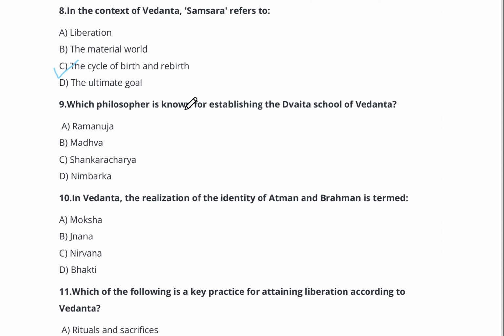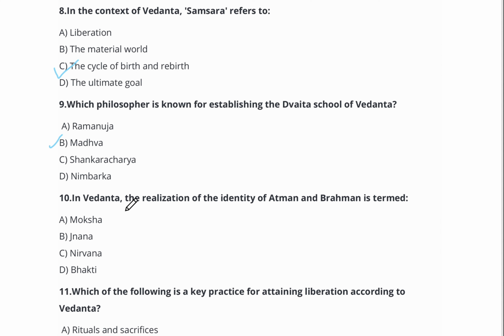Question number 9. Which philosopher is known for establishing the Dvait school of Vedanta? Option A, Ramanuj. Option B, Madhva. Option C, Sankaracharya. Option D, Nimbark. Right answer is option number B, Madhva.